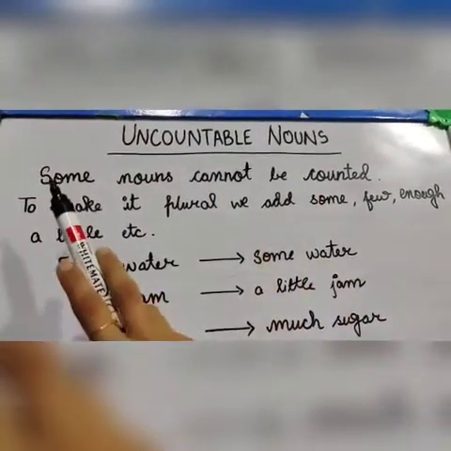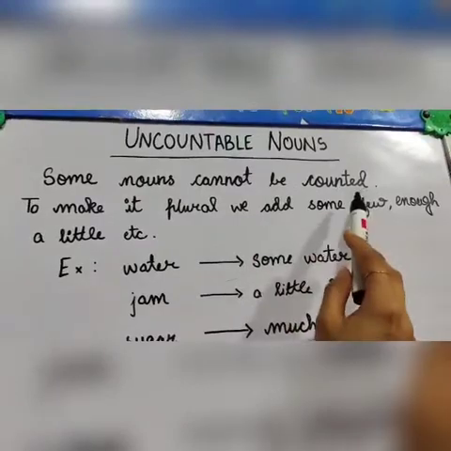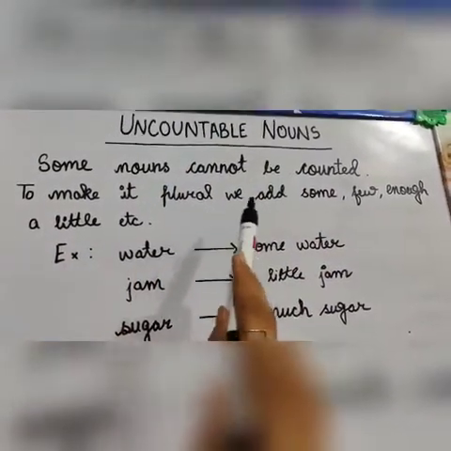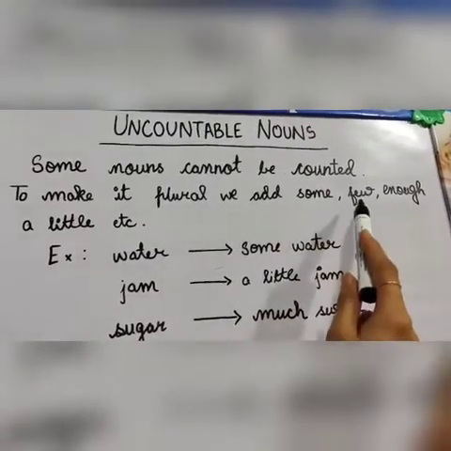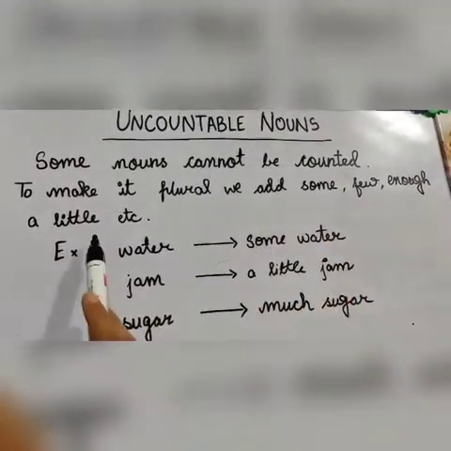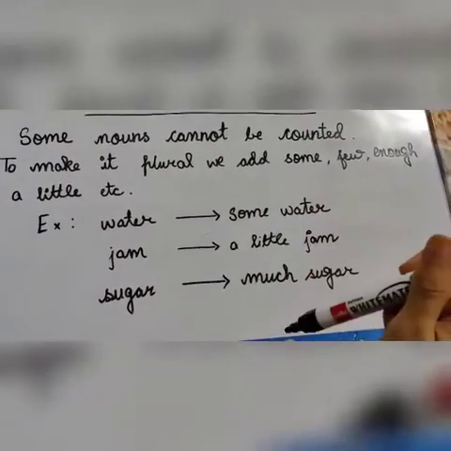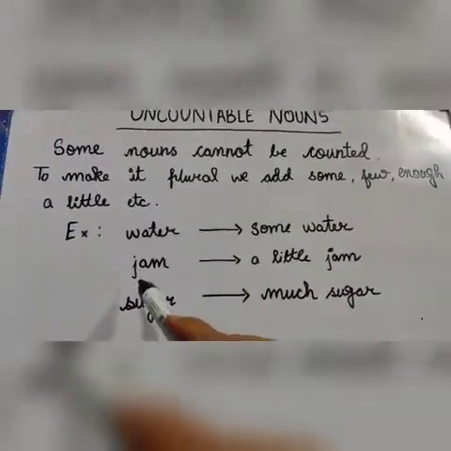Uncountable nouns. Some nouns cannot be counted. They are known as uncountable nouns. To make it plural, we add some, few, enough, a little, etc. To make it plural, we add these words. Let us understand this with an example.